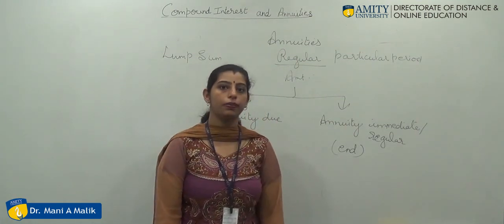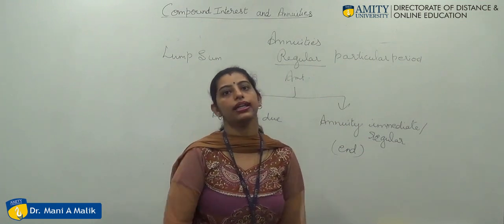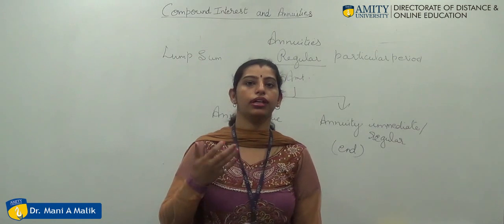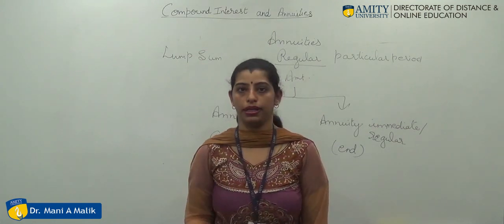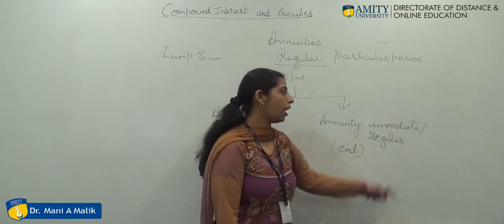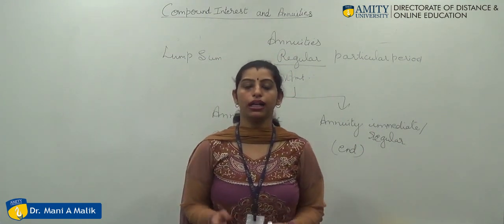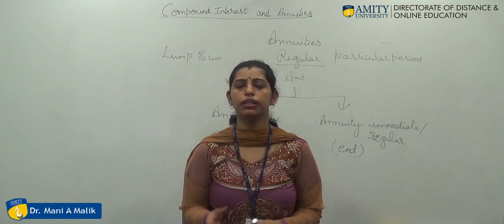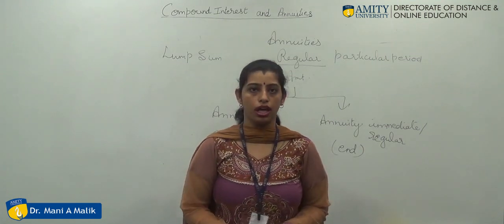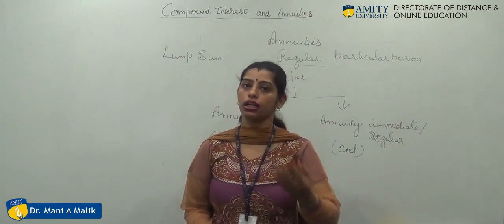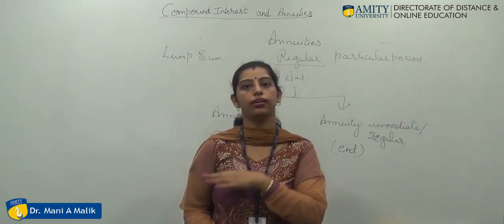And when the amount is paid at the end of every month, particularly the end of the month, end of the year, end of the stipulated time period, that is termed as your annuity immediate or annuity regular. In both cases there will be a little bit of variation, not a huge one, because of the difference of, say, 30 days, whether the amount is paid at the beginning of the month or at the end of the month.